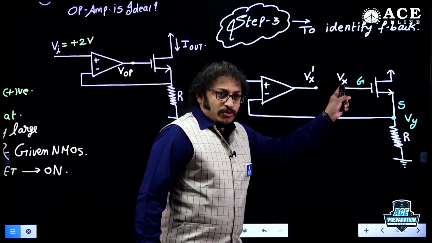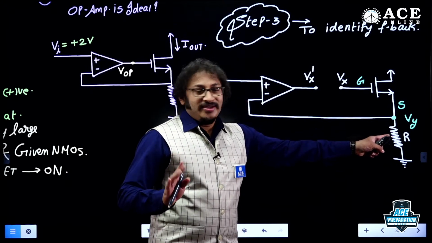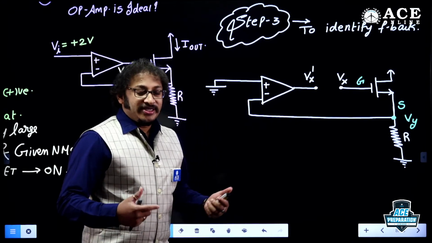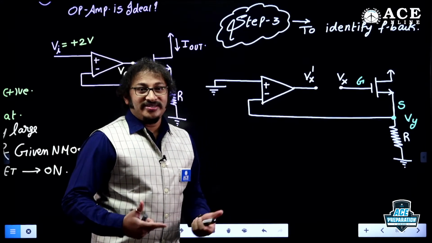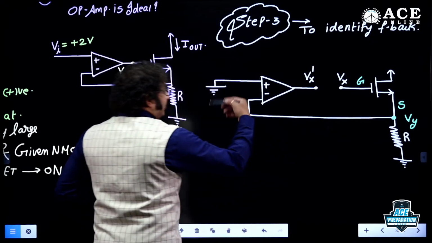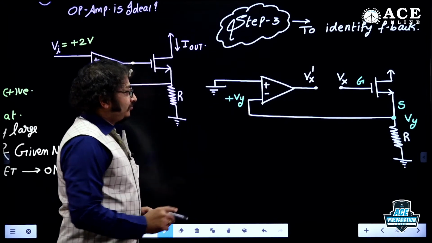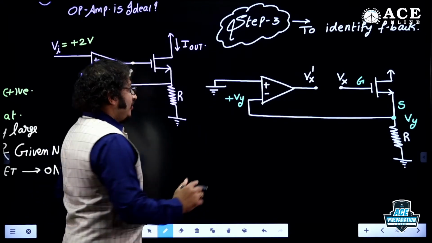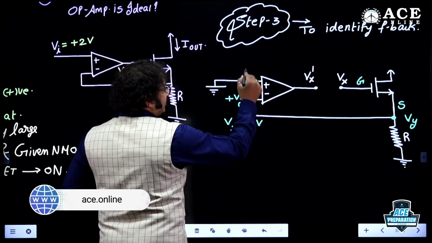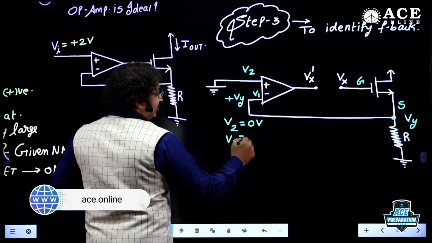If it is plus Vx, of course it is Vy, the other value, but it is positive only because the phase angle is 0. The polarity must be same. So that Vy is moving here. So it is plus Vy. Now let me know, dear students, V2 is equal to 0 volt, and V1 is equal to plus Vy.